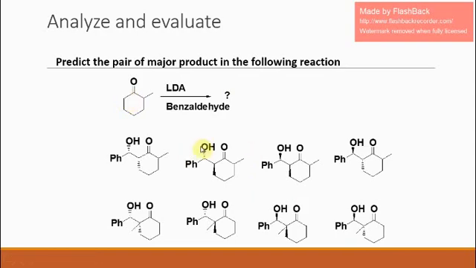OH and R, the alkyl chain, should be trans to each other. In second and fourth, they are trans. These two are enantiomers. In first and third, they are cis. This is not possible. So the correct answer is 2 and 4.